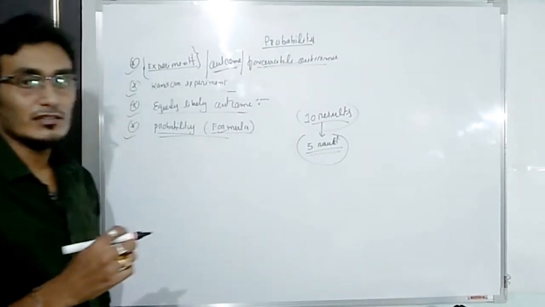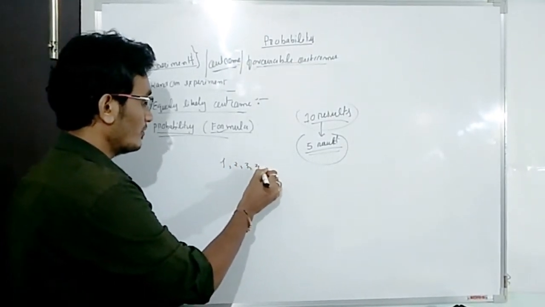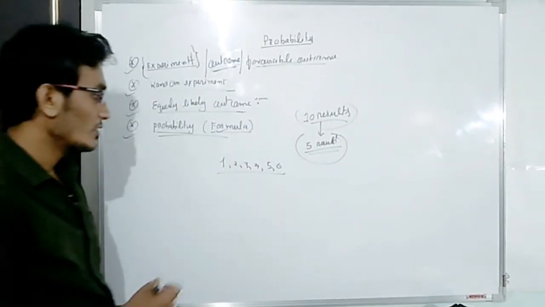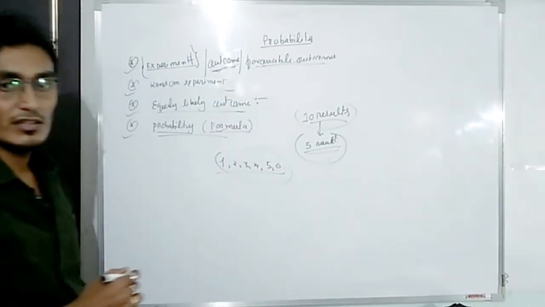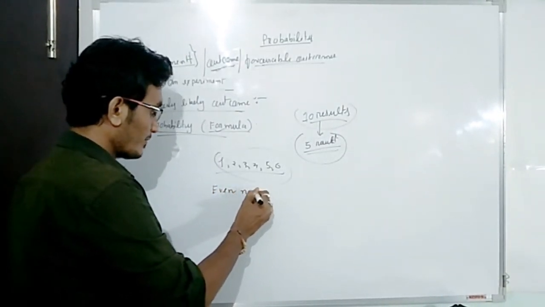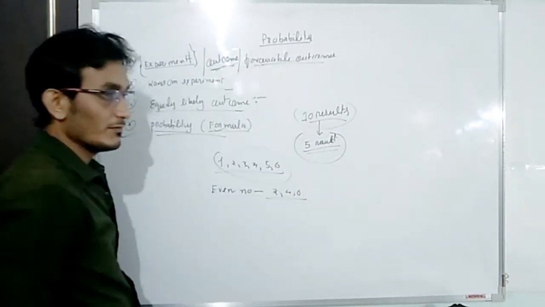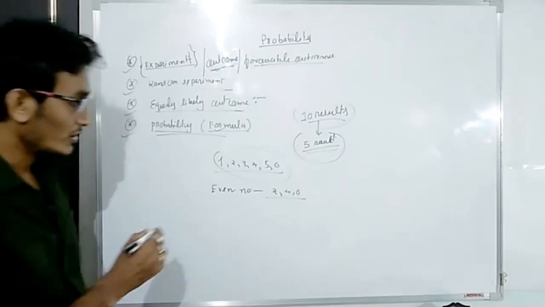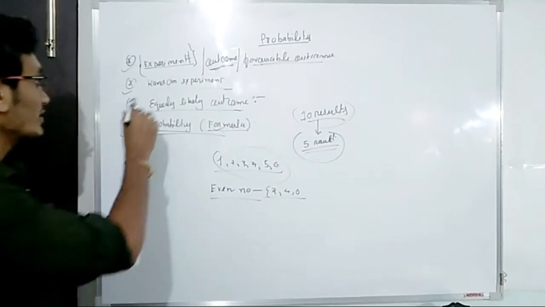I will give one example. Suppose in throwing a dice, we know there are 6 numbers: 1, 2, 3, 4, 5 and 6. Throwing a dice is an experiment. In throwing a dice we get 6 numbers, and these 6 numbers are the outcomes. Out of the 6 numbers, suppose we need even numbers. The even numbers are 2, 4, 6. These 3 even numbers are known as favorable outcomes, because we need only even numbers.